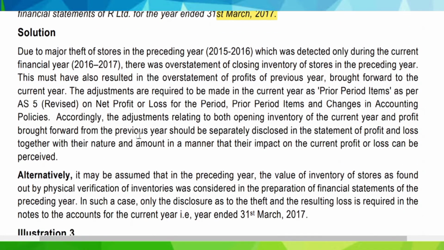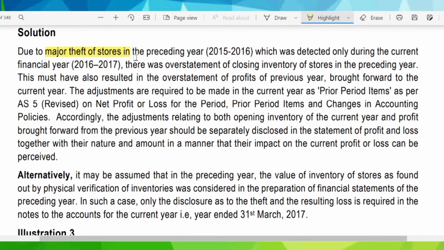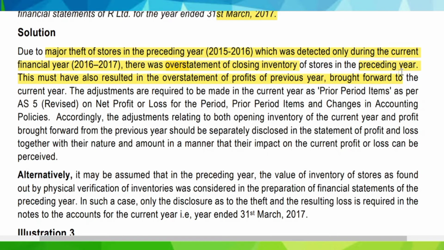We have to state that due to major theft of stores in the preceding financial year 2015-16, which was detected only during the current financial year 2016-17, there was an overstatement of closing inventories of stores in the preceding year. As we all know, if the closing value of inventory is increased, it results in profit, and therefore it will be regarded as overstatement of profit of the previous year.